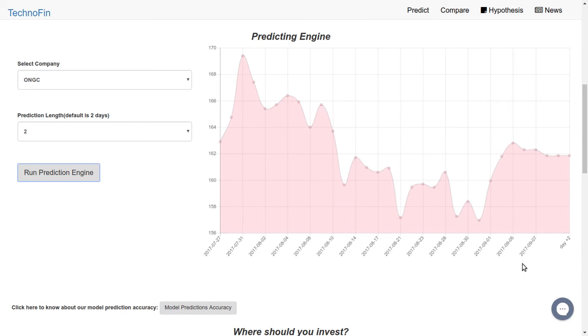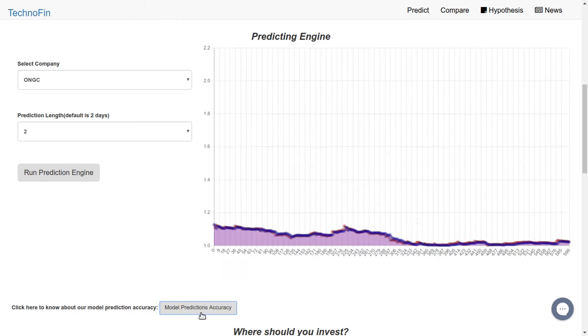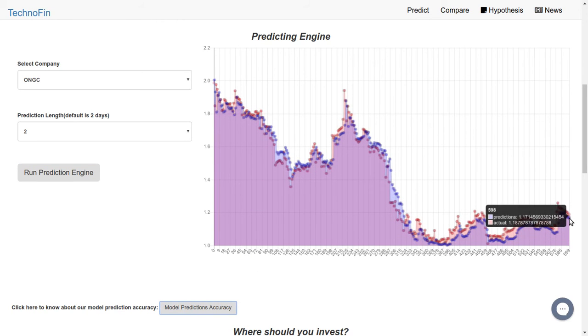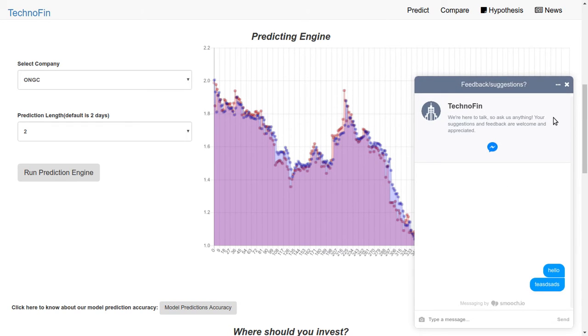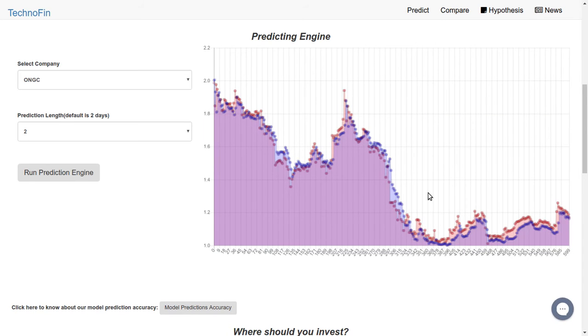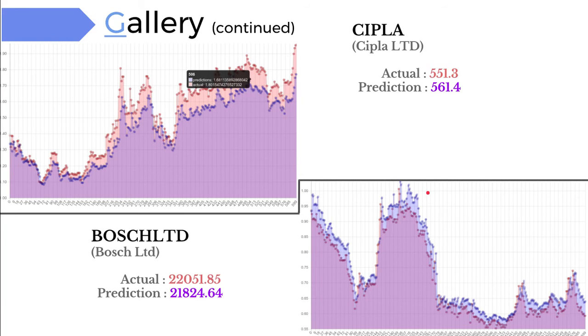So as you can see, this is 7th September 2017. This is the last day we have available data, and based on all the data before that and market sentiment analysis, we predicted these two, and these were quite close to the actual value on that day. Our model prediction says so. The accuracy is quite commendable, I must say. It's less than 5% of the mean square error. Now there's also a recommendation engine which we're working on, which will help the user if the user is ever stuck. Getting back to the presentation.